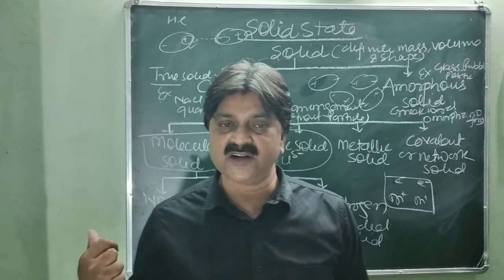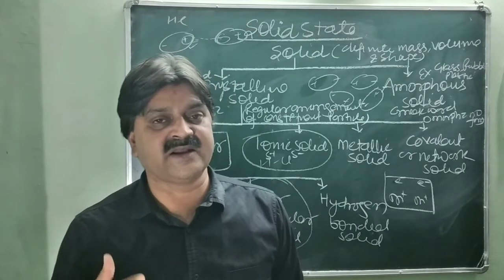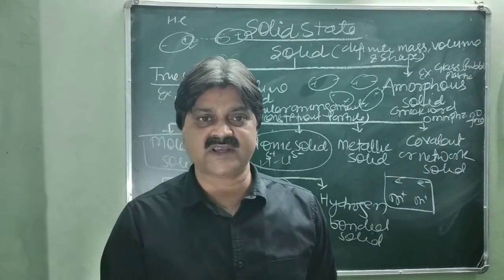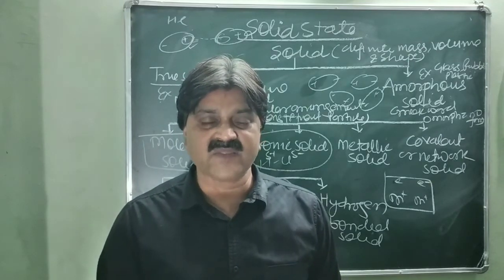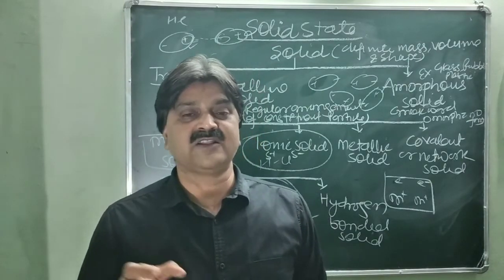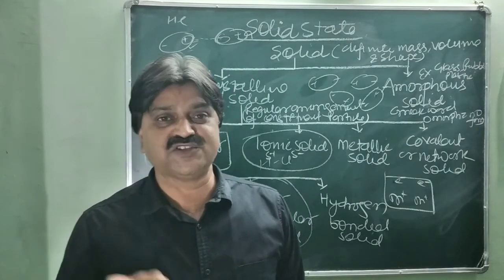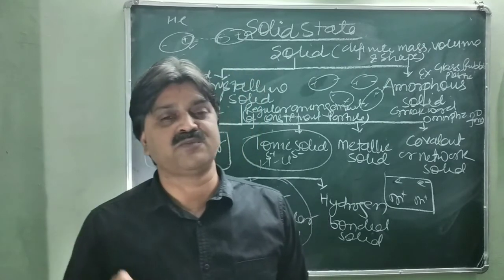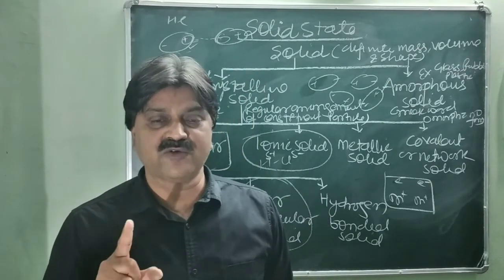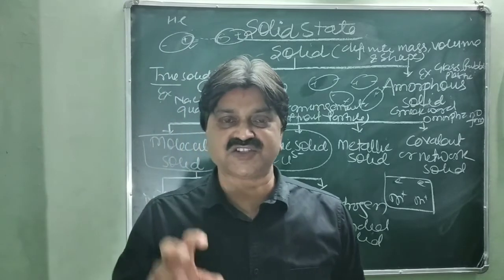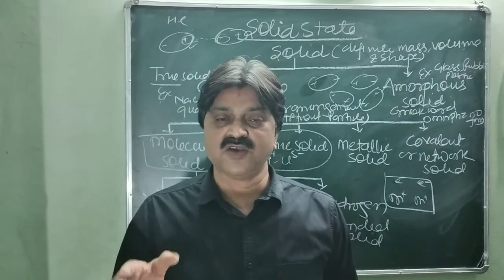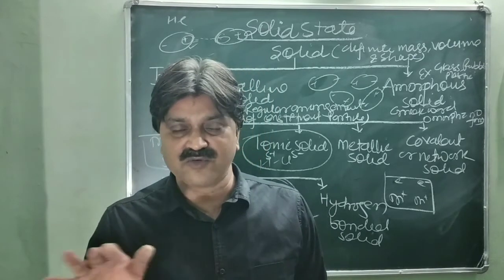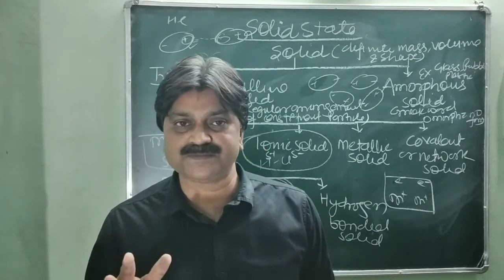Another is ionic solid, in which the constituent particles are cations and anions, and there is strong electrostatic force of attraction acting between the constituent particles. They are hard, brittle in nature, and bad conductors in the solid state, but they dissolve in water because of its polar nature, and so show conductivity in the molten state and in solution. Third one, metallic solid. Metallic solid is the sea of metal ions and their electrons, so it also has force of attraction, and conductivity, because their electrons move all over the crystal.